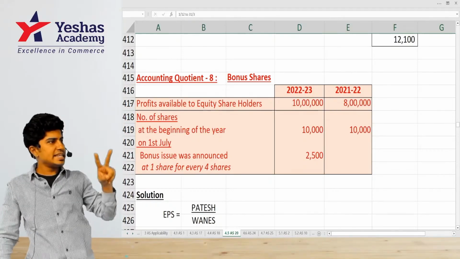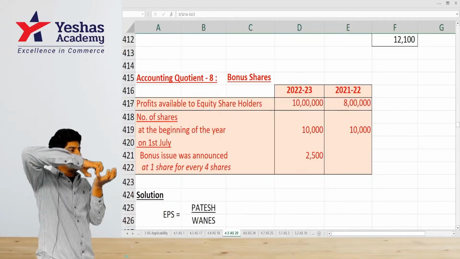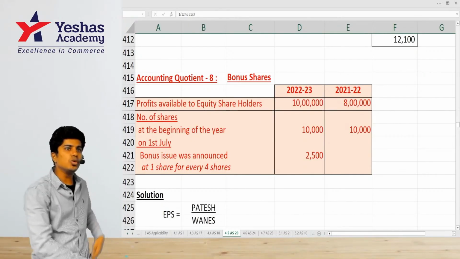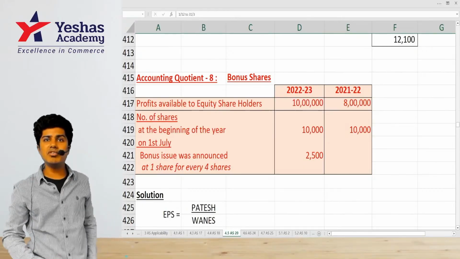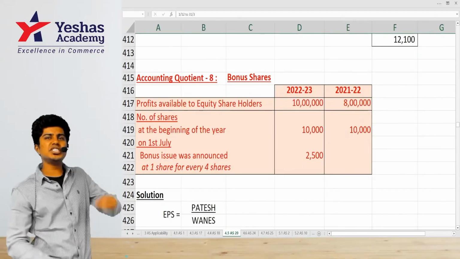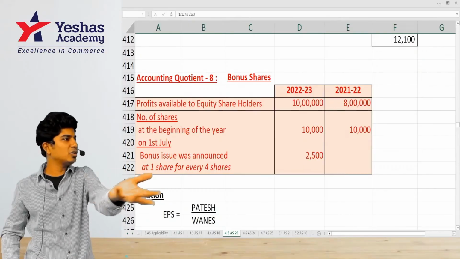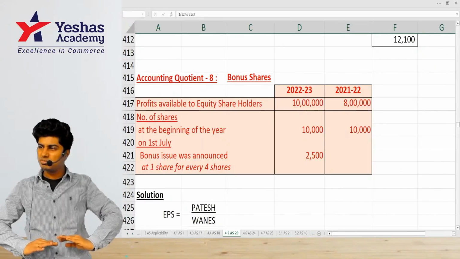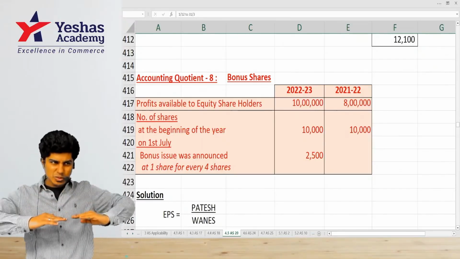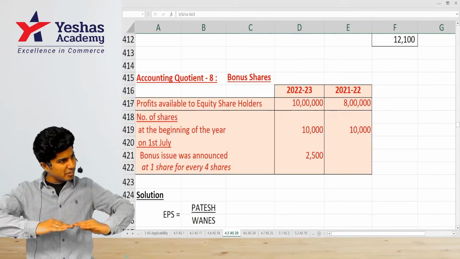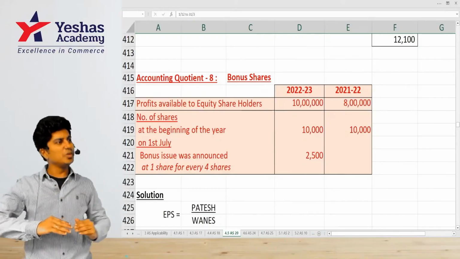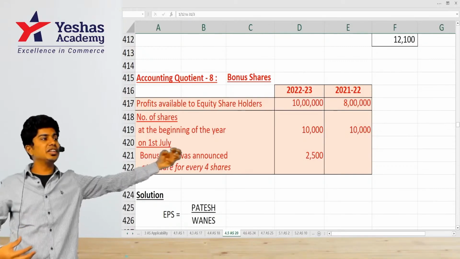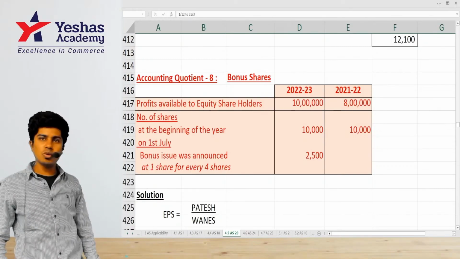Problem number 1. Second problem. When I give my reserves as dividend to you, I'm giving you cash. Company will lose its cash, giving it back to shareholder. Because of this, the cash available in the company will reduce, capital will reduce, business operation level will reduce, profit will reduce in next year. I want cash with me so that I can invest it and then earn more profit next year. So what will I do?